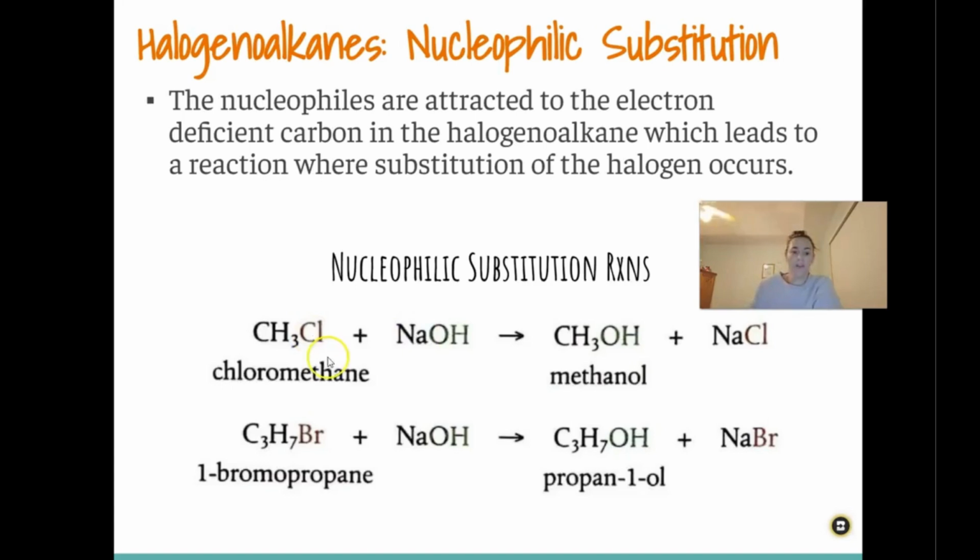So if you have bromopropane and then add it to an alcohol group, again, that alcohol is just going to take the place of that bromine. So when we get to HL stuff, you're going to have to understand the mechanism of how this happens. But for now, just for SL, you just need to know the products of this reaction.